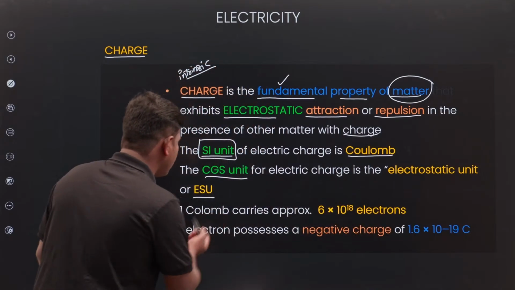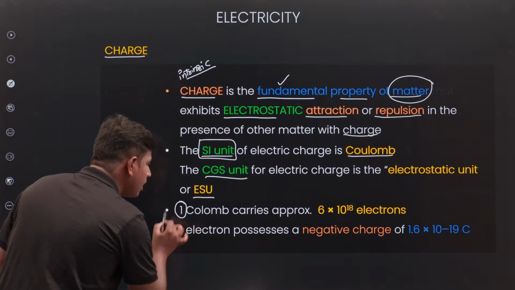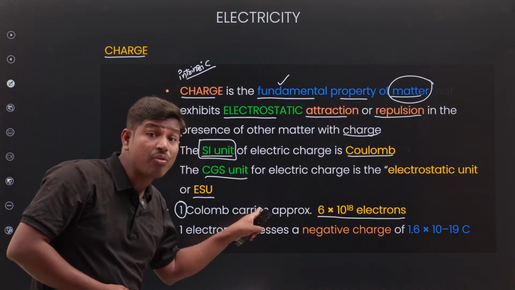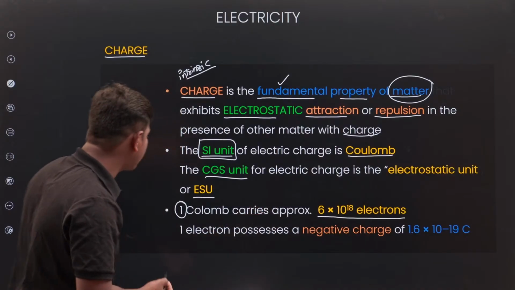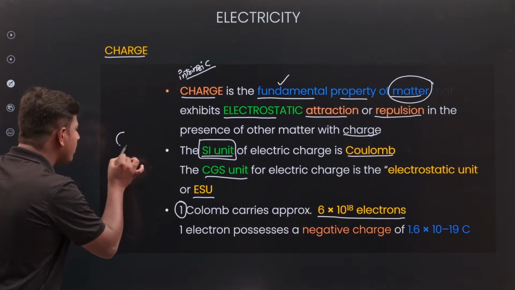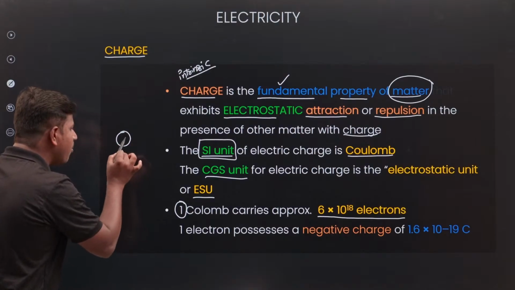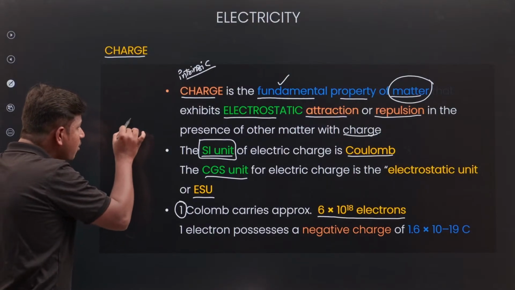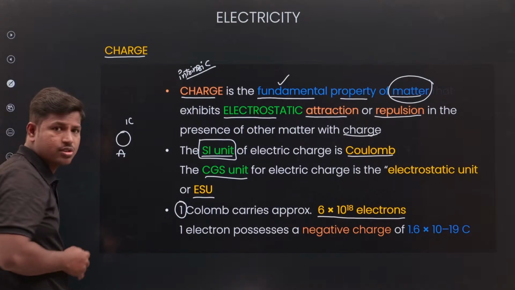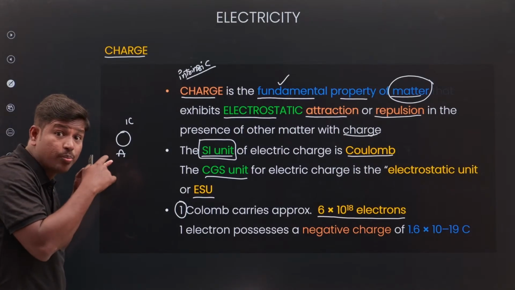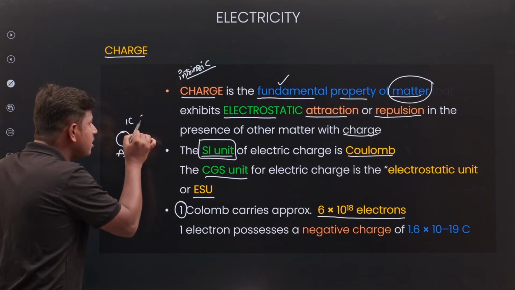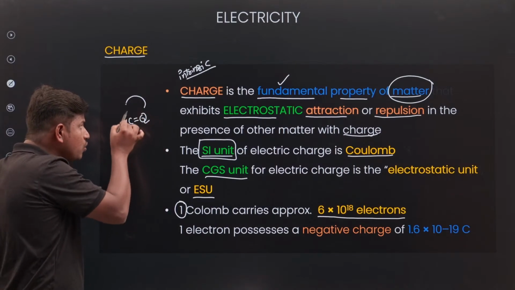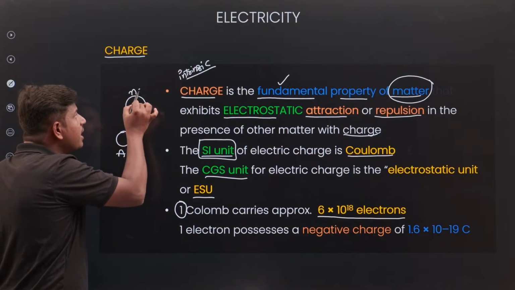ESU. In 1 coulomb, how many electrons are present? 6 into 10 to the power of 18 electrons are present. If I take a body, A, and let us consider 1 coulomb of charge is present on this body, how many electrons are present in this 1 coulomb of charge?